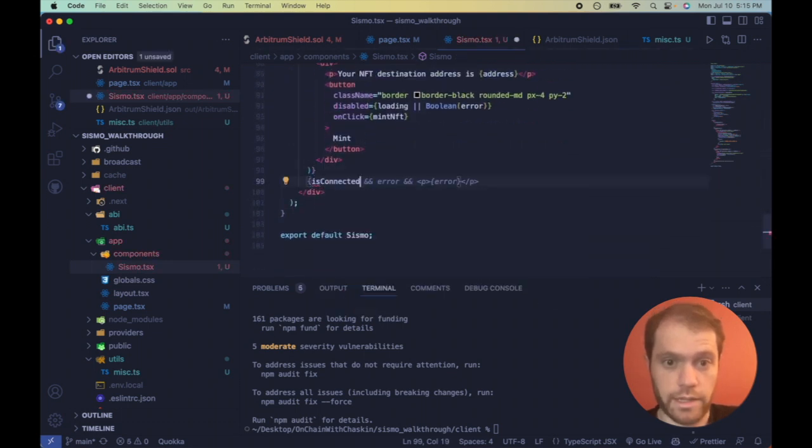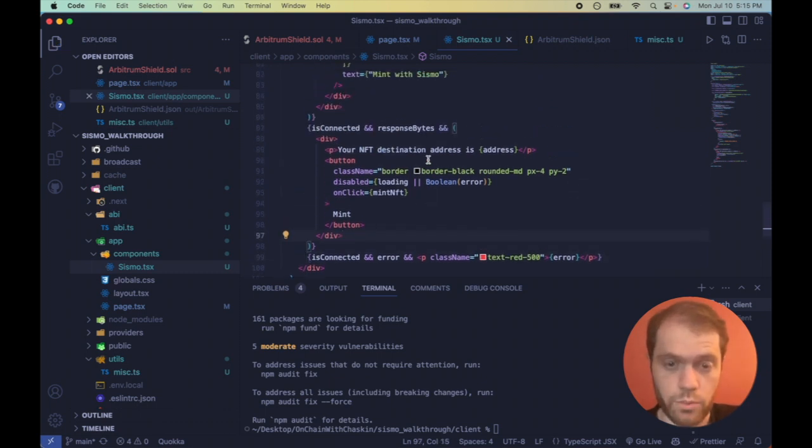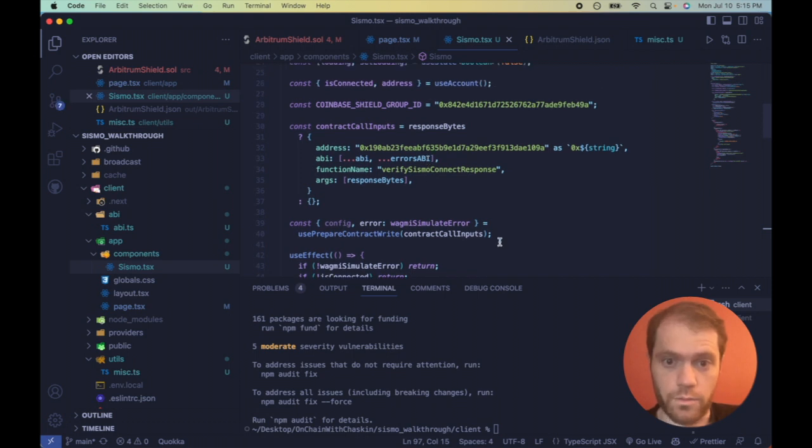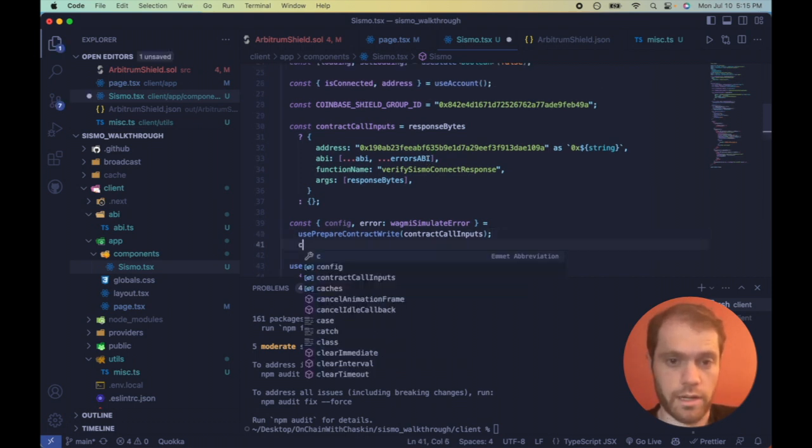We're going to use the format error, and let's display that underneath everything. Make sure the user is connected, and that's good. Let's add a minimal amount of styling, and let's make it red, just so you know something's wrong. This is not good if there's an error. We're almost ready to call our smart contract.